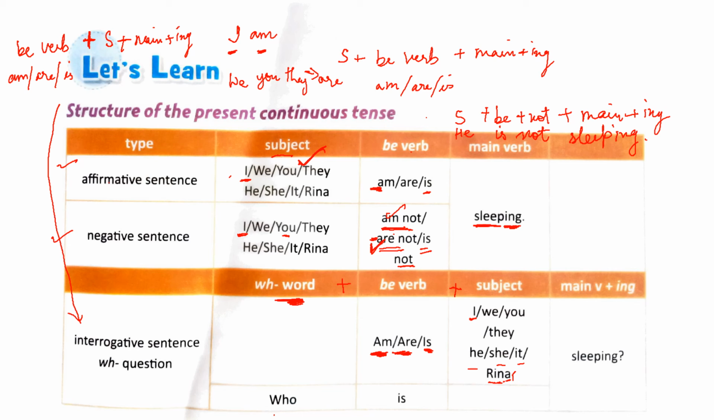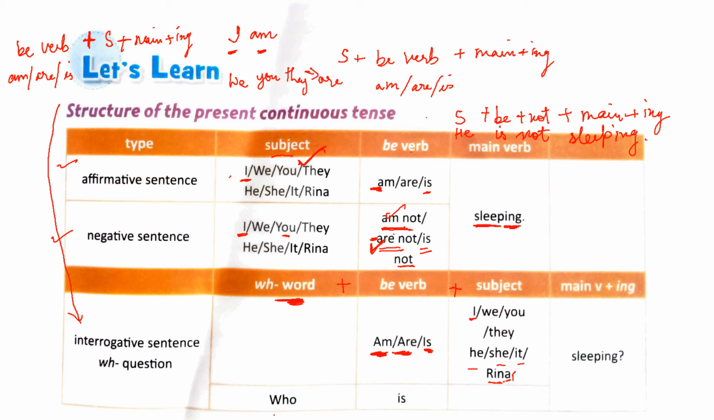In some situations, while making WH questions, we exclude the subject. We do not include the subject, as in this example, who is sleeping? There is no subject here. So in this case, you use the WH word first, then the be verb, you exclude the subject, and then you directly write the main verb plus ing.